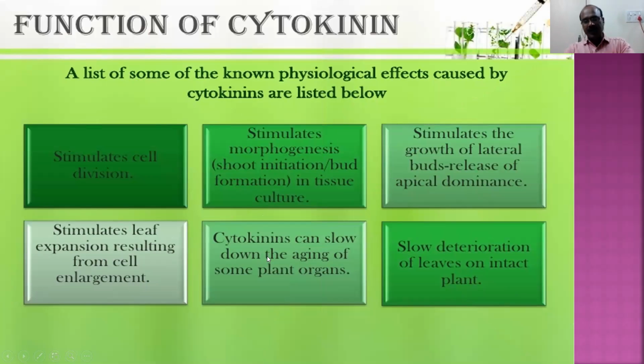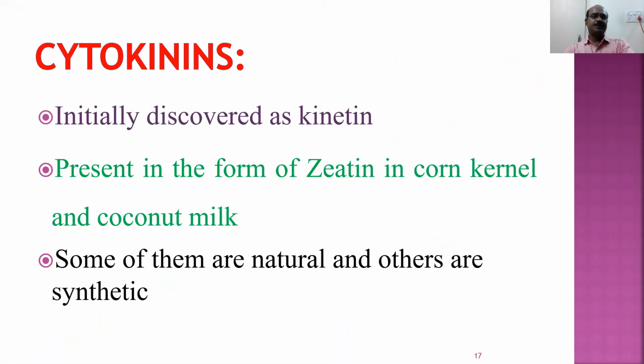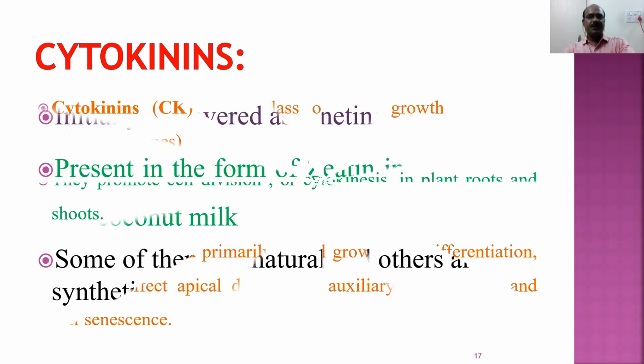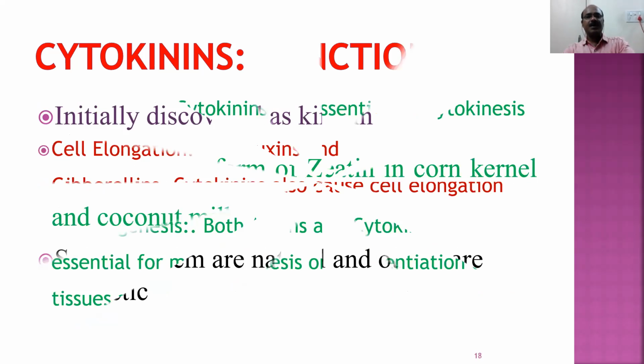Cytokinins slow down the aging process. Cytokinins stop the deterioration of the leaves. So cytokinins are also plant growth regulators. They encourage cell division. They are responsible for the formation of roots and shoots. They are mainly responsible for cell growth and differentiation. Initially discovered as kinetin, zeatin is the most commonly occurring cytokinin. Some of them are natural and some of them are synthetic.